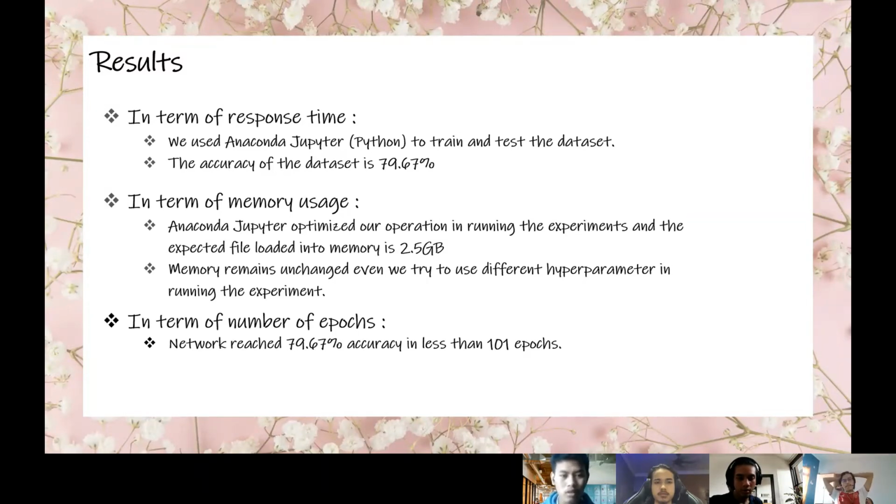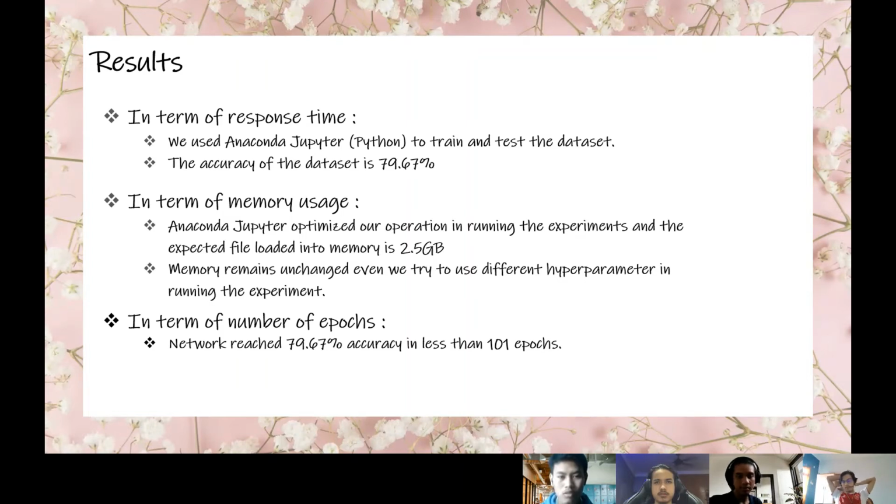First, in terms of response time, we use Anaconda Jupyter Python to train and test the dataset that we loaded from the directory. The accuracy on the dataset is 79.7%. Even though it takes time to process the experiment, we keep with the accuracy of the data.